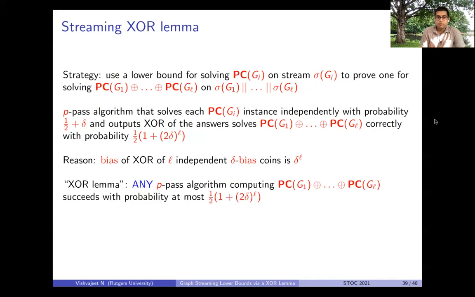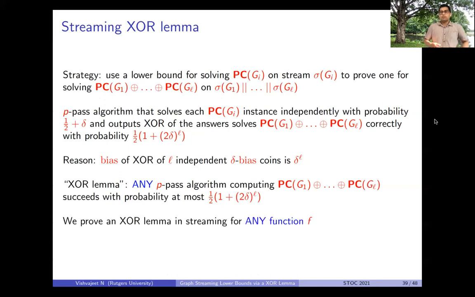So we prove what is called an XOR lemma, which essentially says that any p-pass algorithm that tries to compute this XOR of pointer chasing problem does not perform better than this naive way of computing the XOR of pointer chasing that we just mentioned. In fact, we prove an XOR lemma for any function f, not just pointer chasing, and we just apply it to pointer chasing.